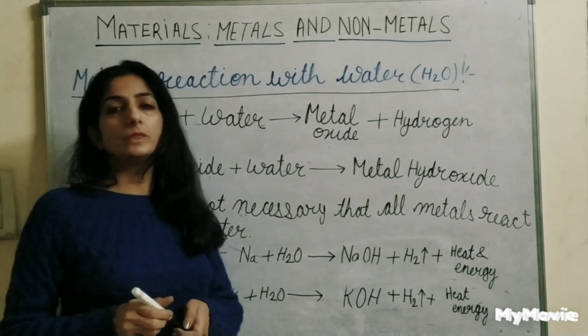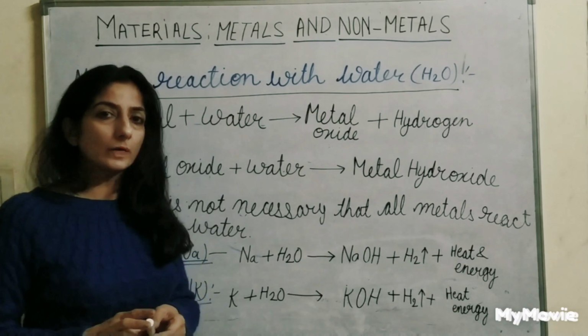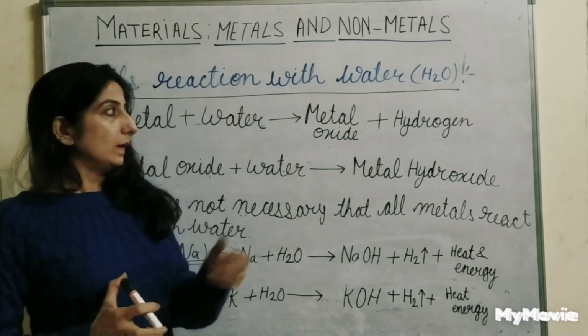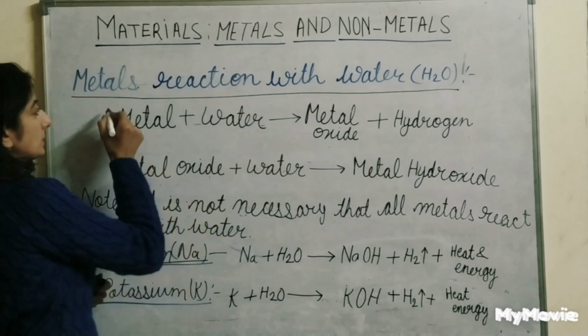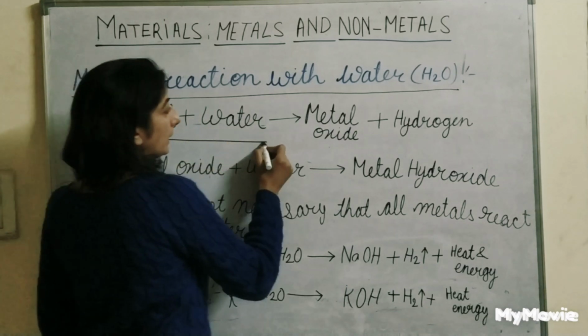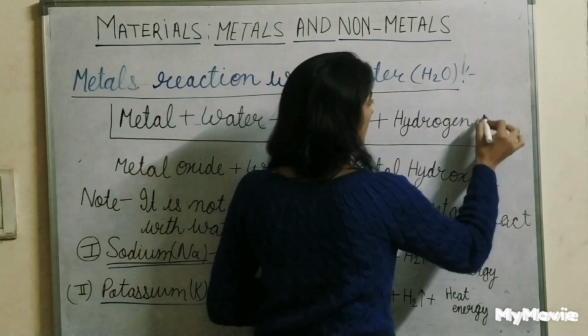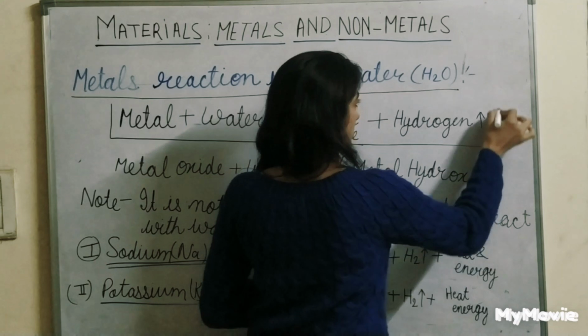Generally, metals react with water to give out metal oxide along with hydrogen gas. See, this is metal reacting with water. It gives us metal oxide and releases hydrogen gas.